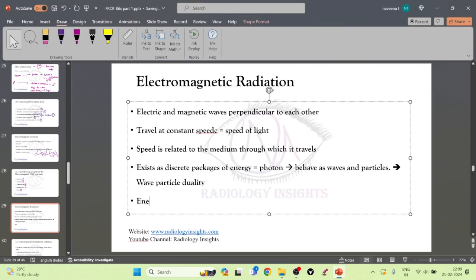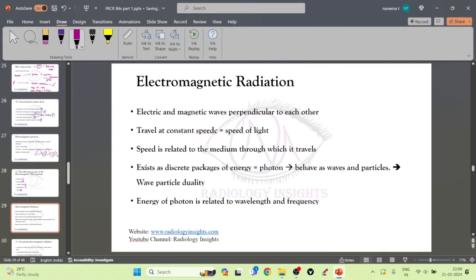Now, the energy of the photon is related to both wavelength and frequency. The energy of the photon E is equal to h, which is Planck's constant, times f, which is frequency.